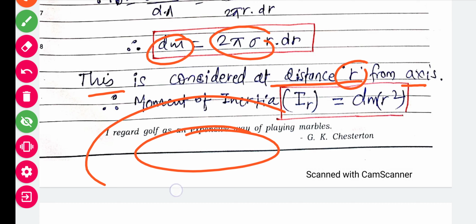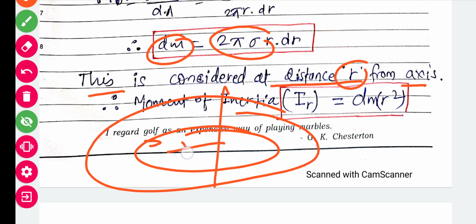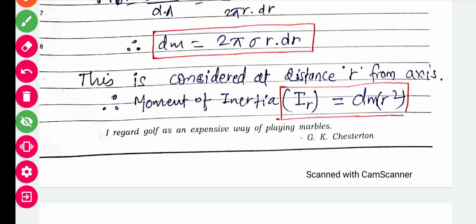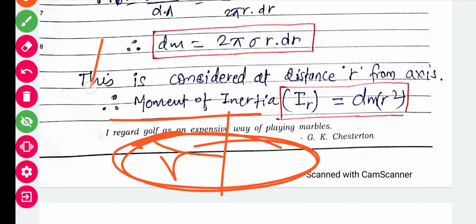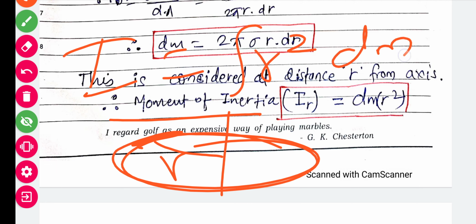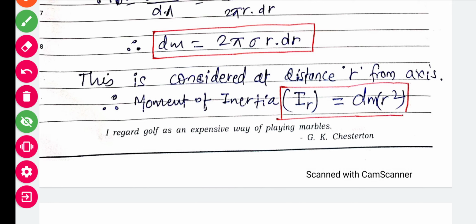As you know, this was the inner distance r, and this was the outer distance, capital R. So what will be the moment of inertia at this inner distance r, at this position? Moment of inertia, as I have told you, is the integral of r square dm, so the inertia at r will be dm r square.